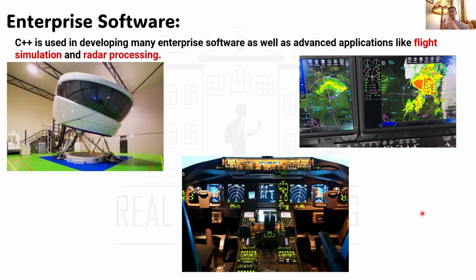So for all of these systems, simulations and radar processing, you also need correct information from around you in the area. It needs a huge and strong programming language like C++. These things were built using the C++ programming language.